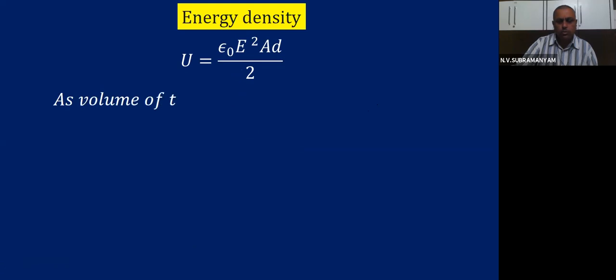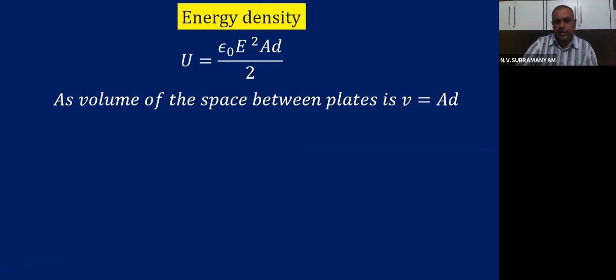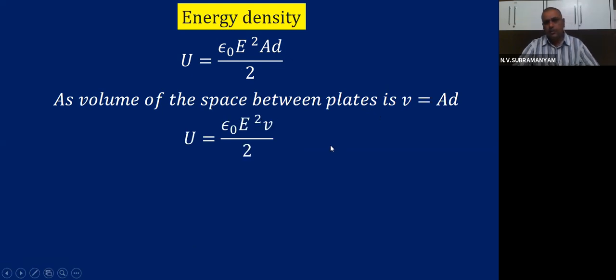As the volume of the space between the plates is V is AD. How is V equal to AD? Area multiplied with the distance. The area of the plates multiplied by the distance will give you the complete volume, children, between the plates. So always volume is area into distance.